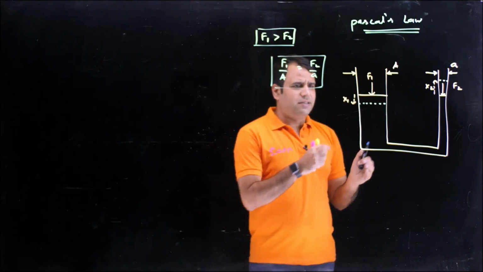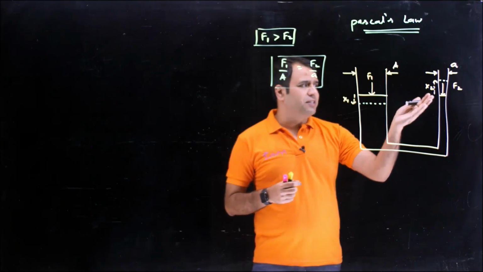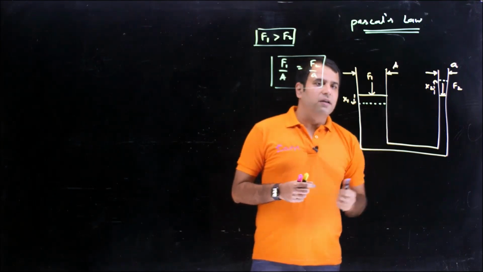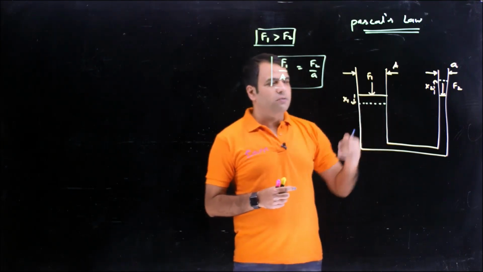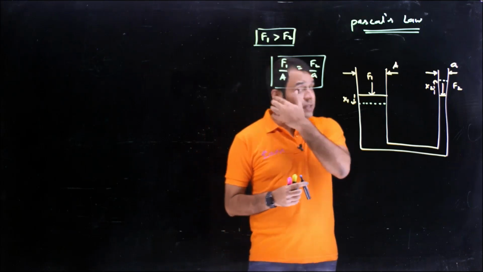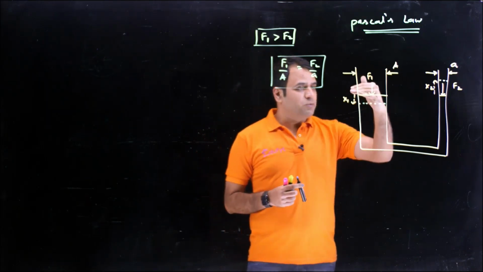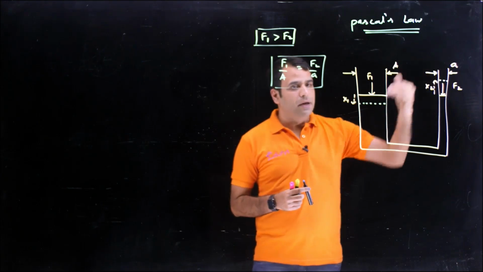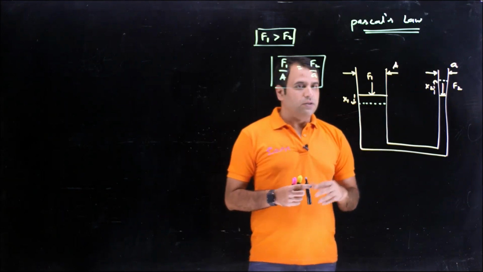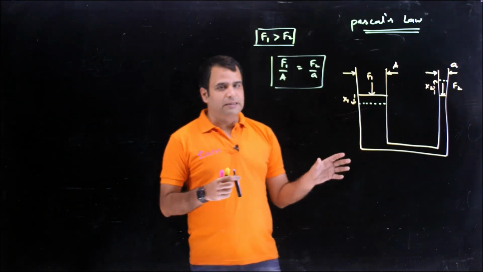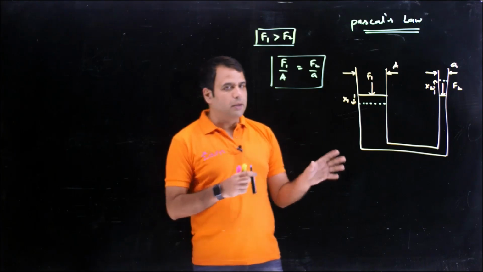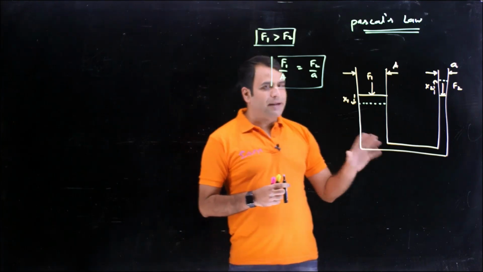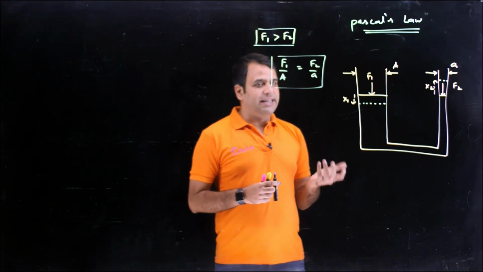So first of all, let's think about the displacement. Here I have assumed that this piston has moved down by displacement x1 and this piston has moved up by x2. Obviously we know this fluid is incompressible, because this law is only applicable there. If this fluid is incompressible, its volume cannot change.